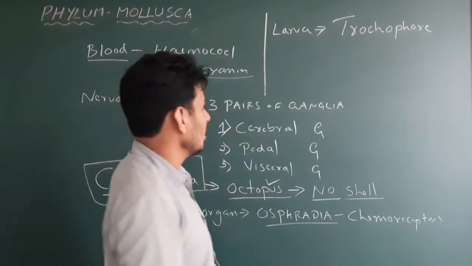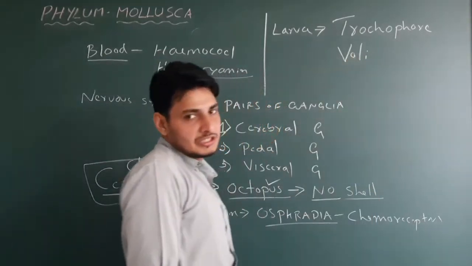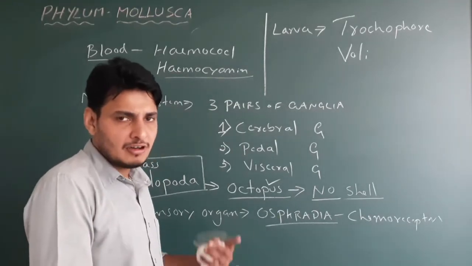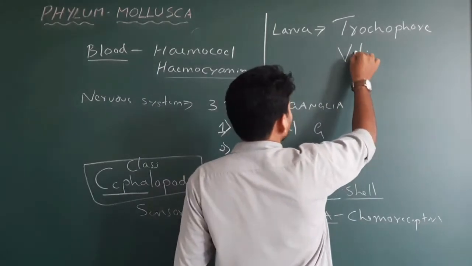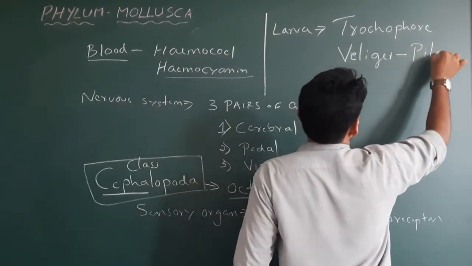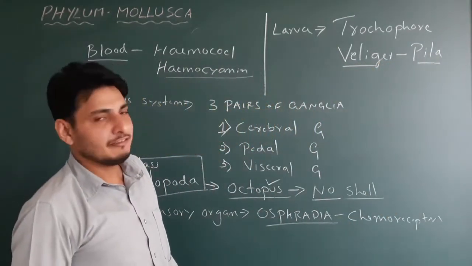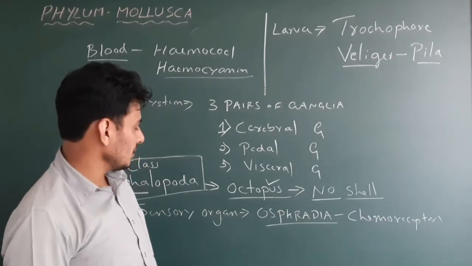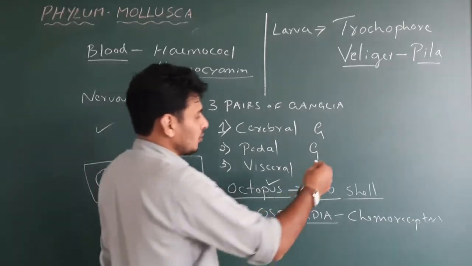Please note this. What is the larva of Pila globosa? Pila, apple snail. What is the larva of Pila globosa or apple snail? That is called Veliger. Veliger is the larva of Pila. So remember it. Trochophore larva and Veliger larva. These are the two terms you need to remember. That's all about it actually. So that's all about the phylum Mollusca. I'll add one more thing.